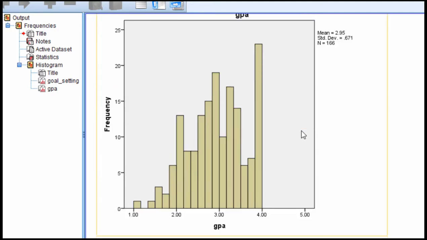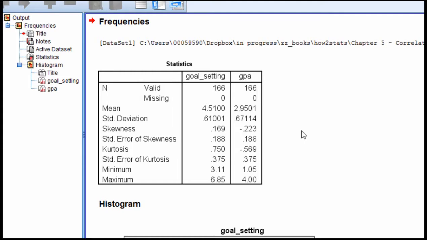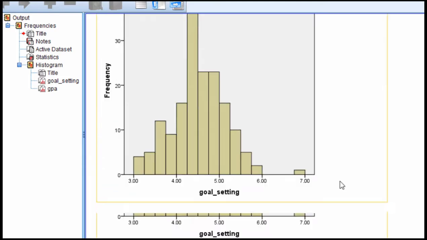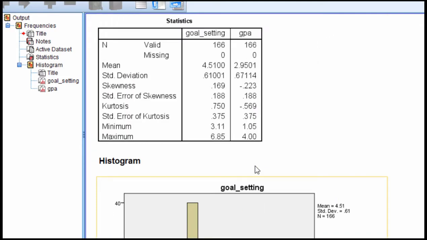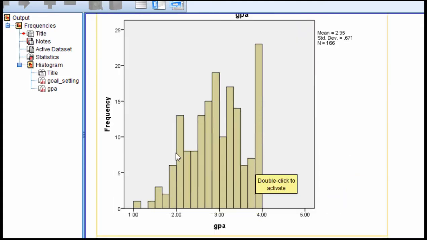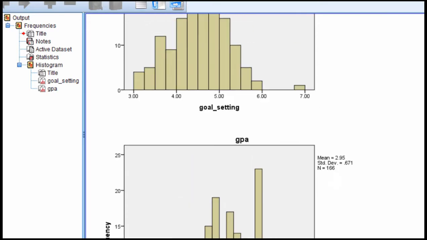We do have GPA here, which is skewed. So we do have some skew here associated with GPA, which is negatively skewed. But you can see that numerically, it looks much worse than it really is because we have this really big number of people who have a GPA of 4. And that is how the data worked out to correspond to a mean of 2.95 and a standard deviation of 0.671, which was reported in the study.